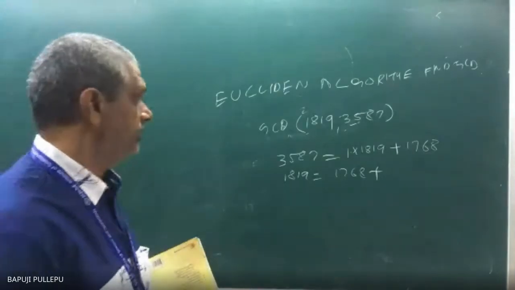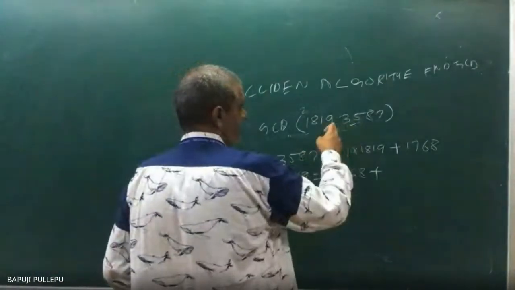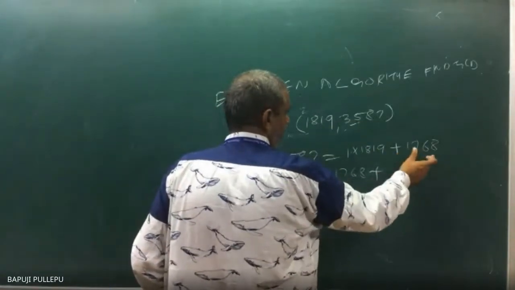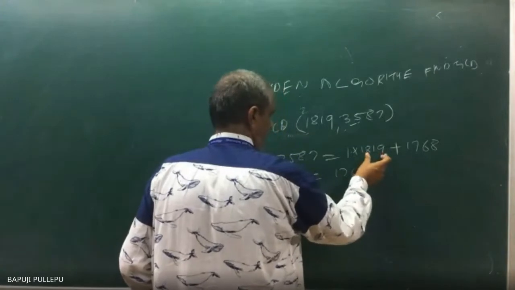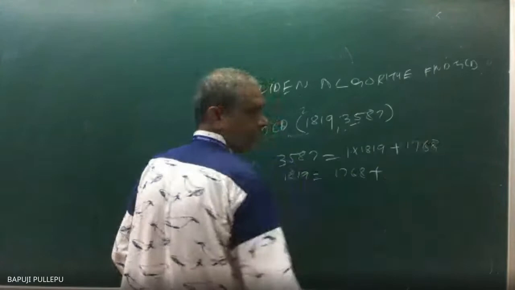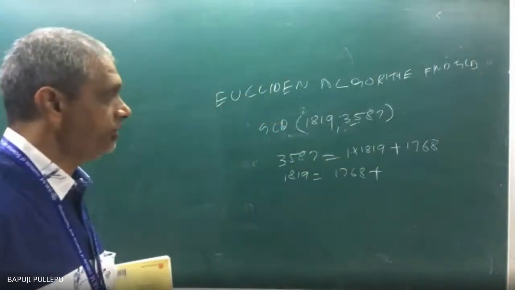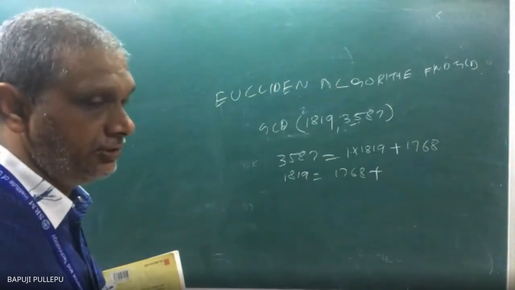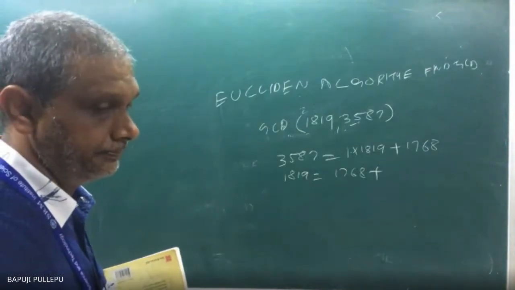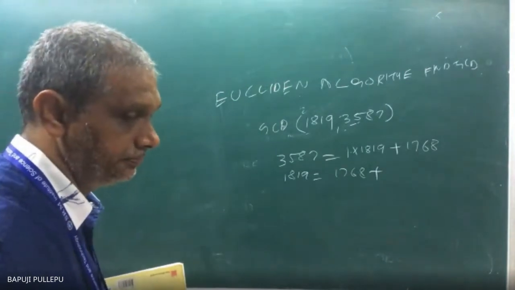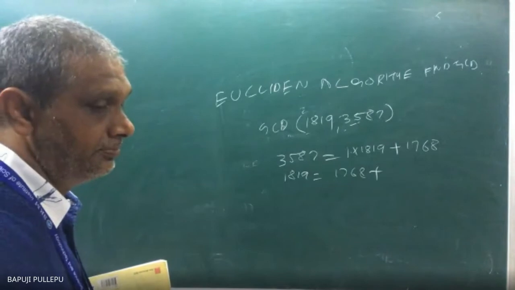First is A divided by B, some remainder I will write. That remainder I will write as multiples of this term. Again, what will I get? Like this. Now what will you get actually? 1819 is 1 into 1768 plus how much will you get? What remainder will you get? Subtract and tell what is there.